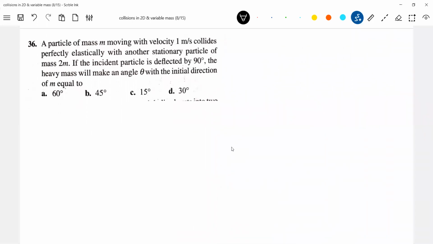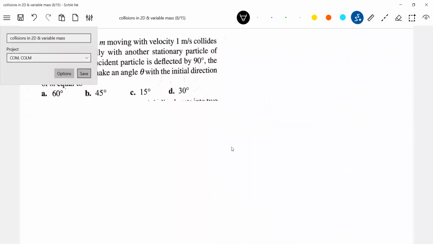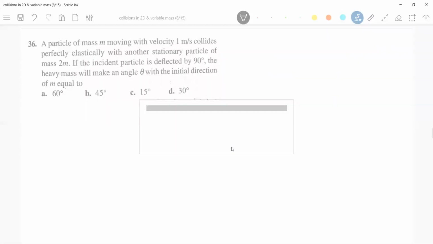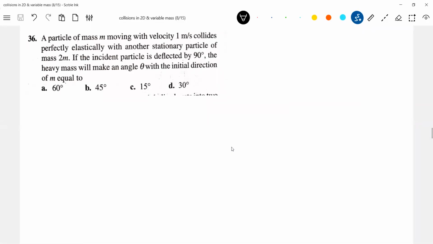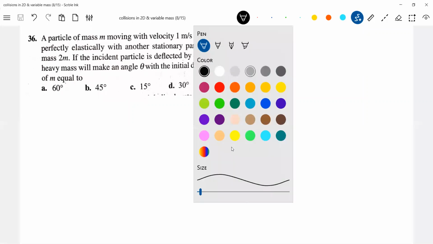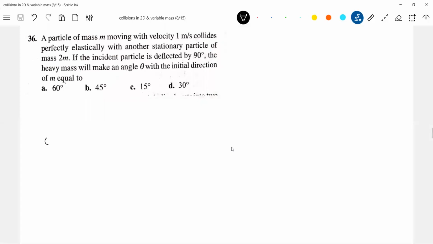Okay, read the question now. There's a particle of mass m moving with a speed u.